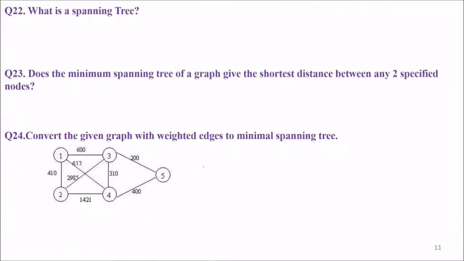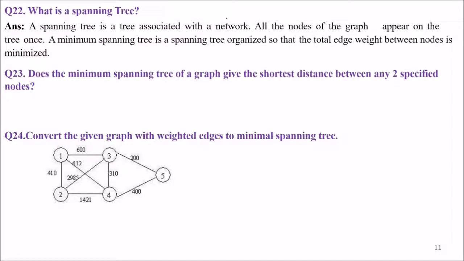This is the answer. What is a spanning tree? A spanning tree is a tree associated with the network, so all the nodes of the graph appear in the tree once. A minimum spanning tree is a spanning tree organized so that the total edge weight between the nodes is minimized.